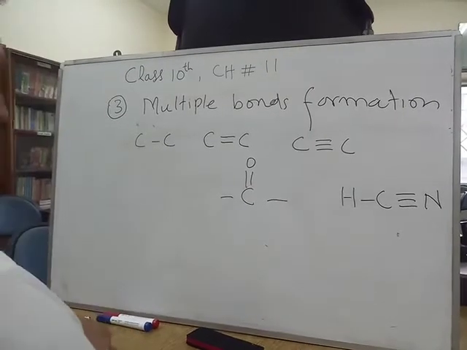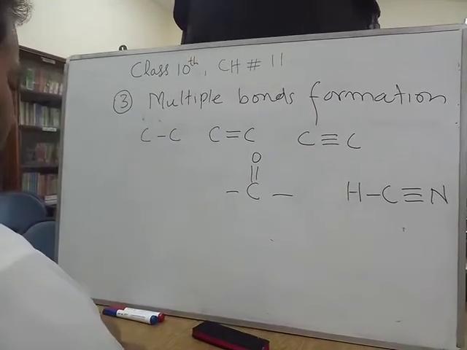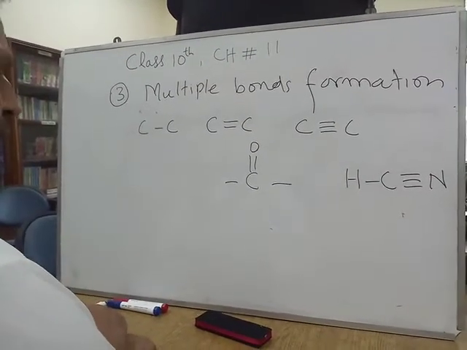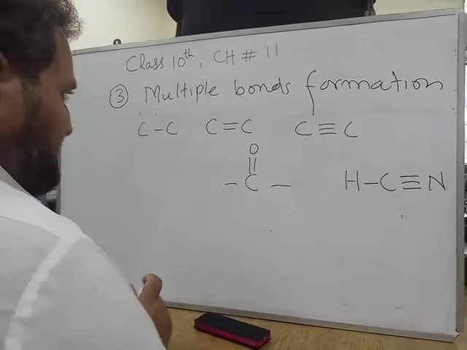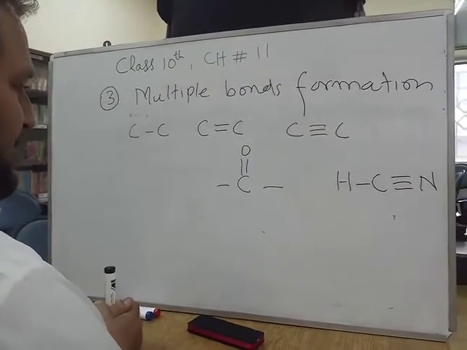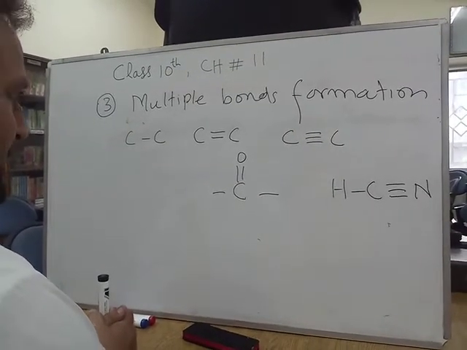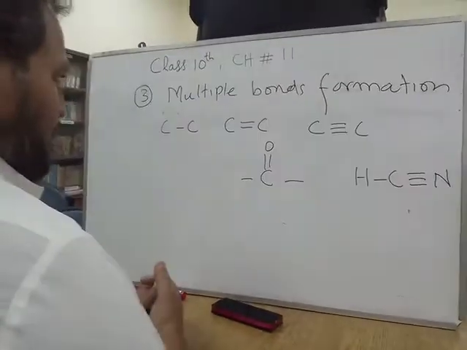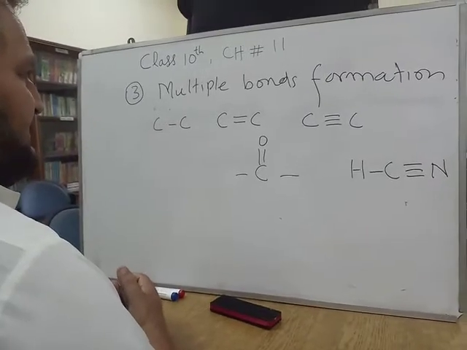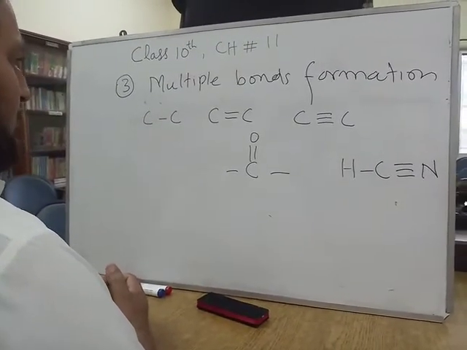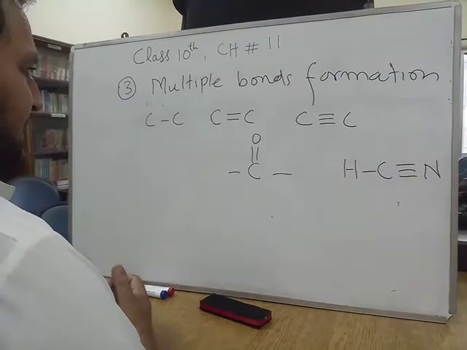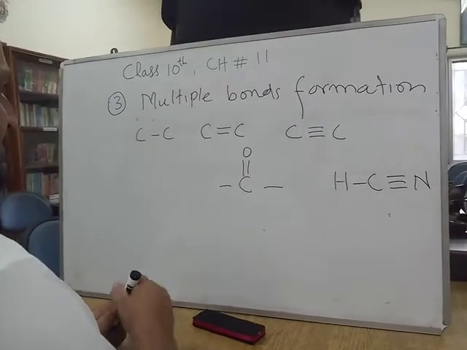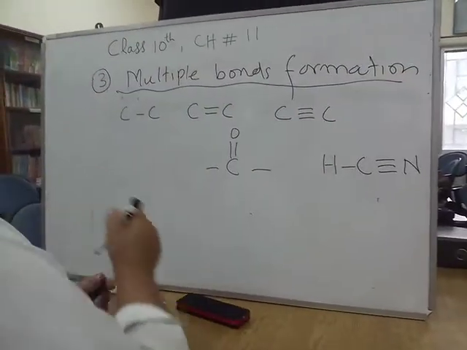So let me summarize my discussion. Carbon has a great chemical diversity. Why? Because of three reasons. The first reason was catenation or self-linkage property, due to which carbon can form a large number of compounds by changing the pattern of the carbon atoms in various manners. The second reason was isomerism. I have discussed isomerism in butane. Isomerism in pentane is also mentioned in your book, you can check it. The third reason which I have discussed now is multiple bond formation.